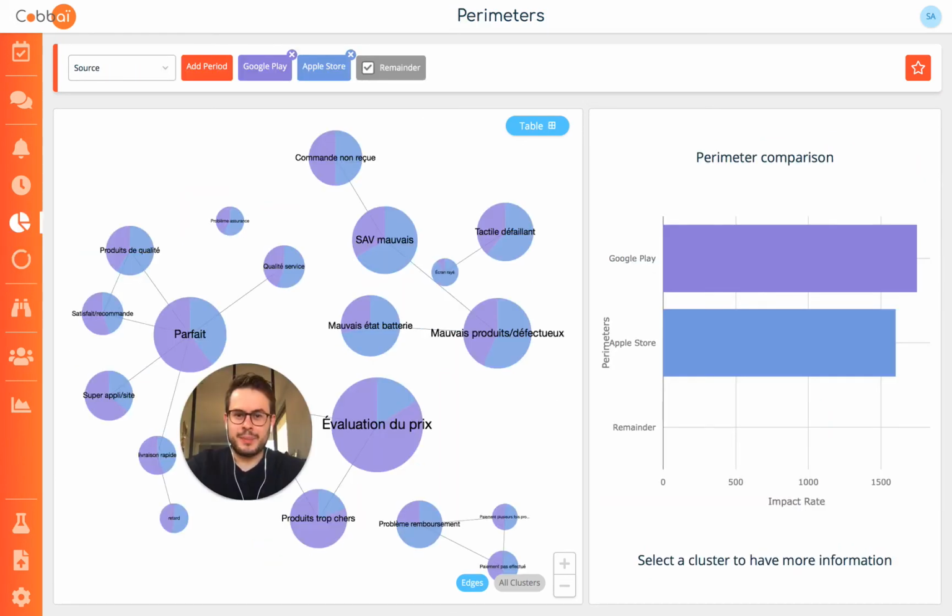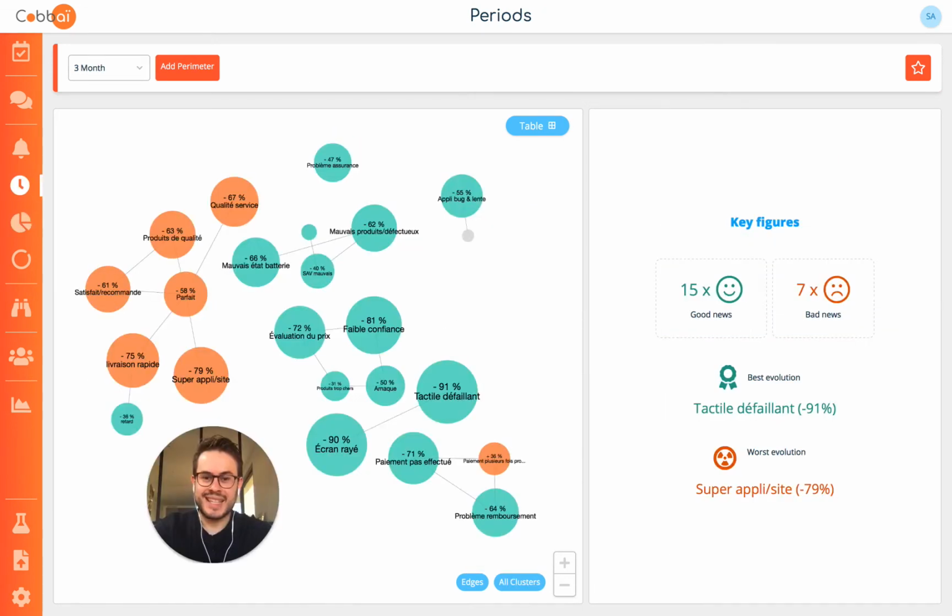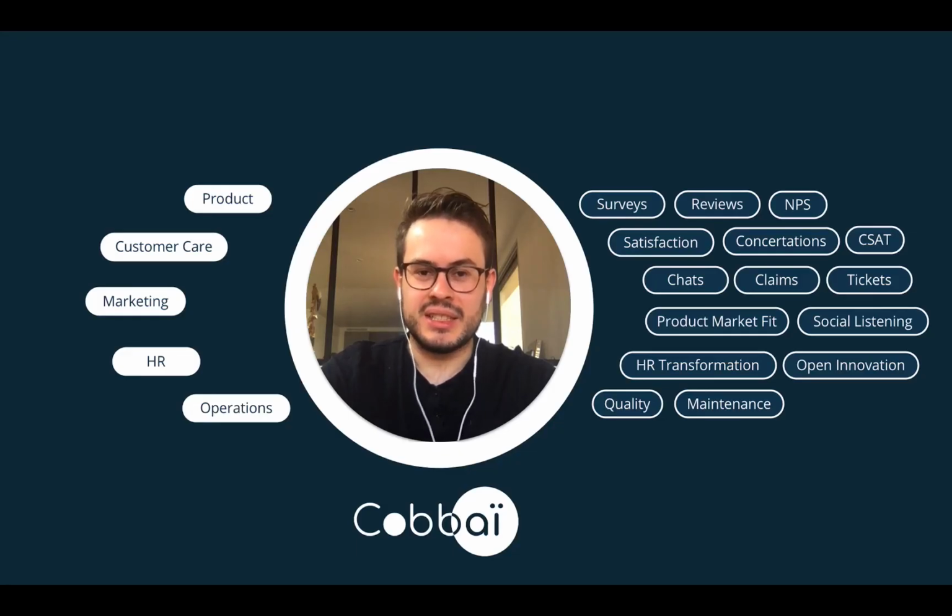We can dive deeper in the analysis and benchmark different products, different users, so we can have a more precise idea of the situation. Last but not least, find out if your actions have impact and monitor the evolution of the different trends. It's really easy to manipulate text with Cobbaï, and you can clarify your priorities with your team